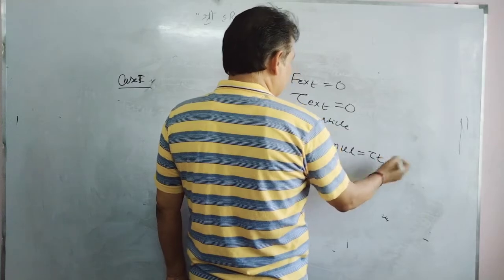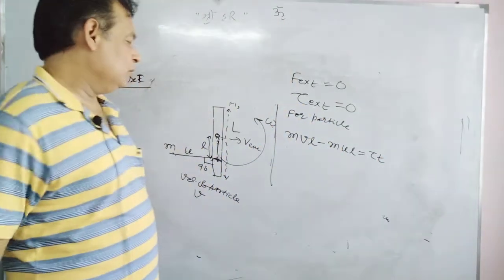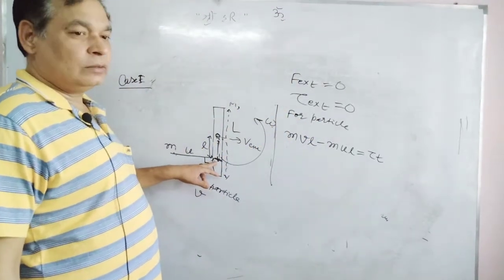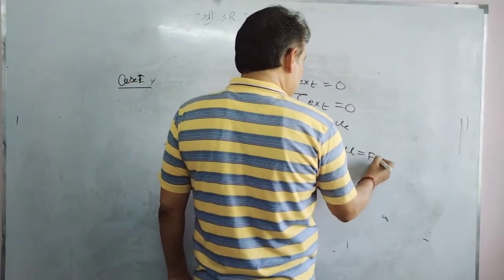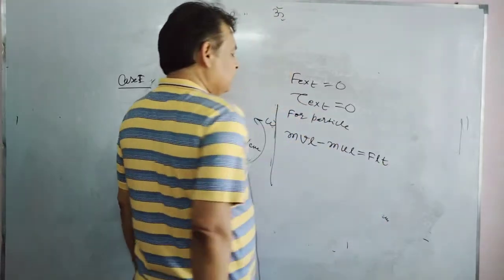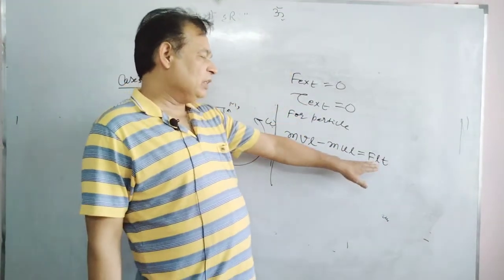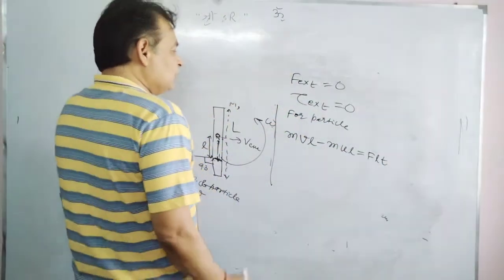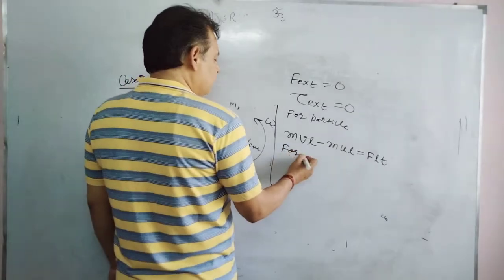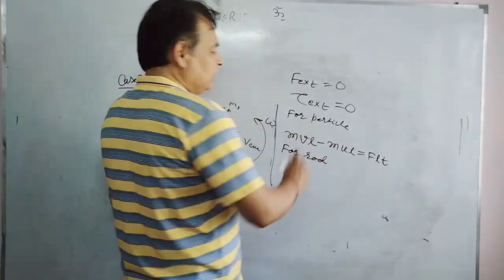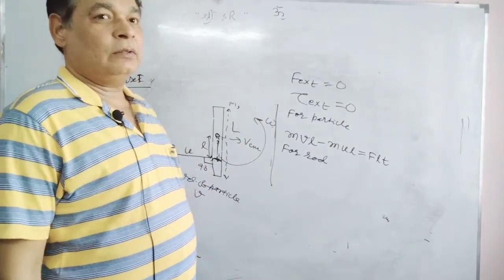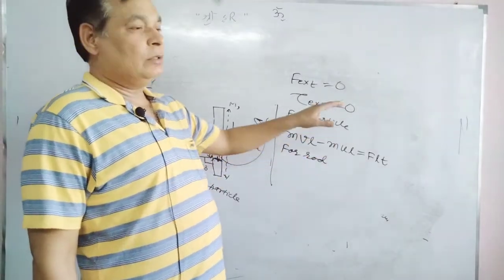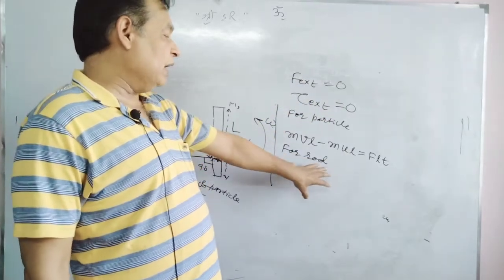This force F will cause torque. I can write it in this way also: FLT, where T is the time of impact and F is the internal force. In the same way for the rod, in this one I am not solving the question, I am giving theory, the concept on behalf of which we can write equations.